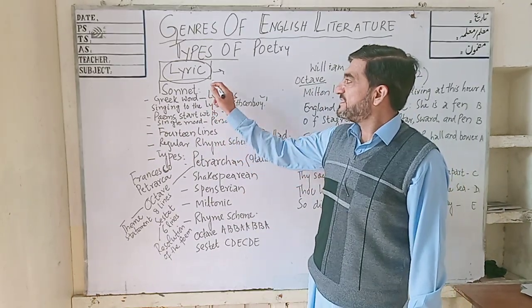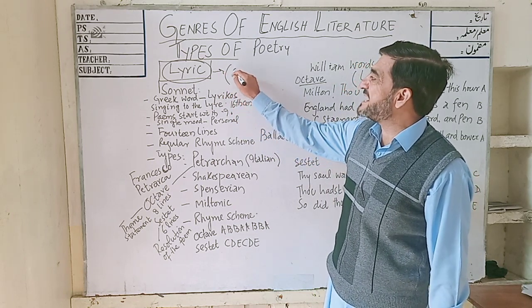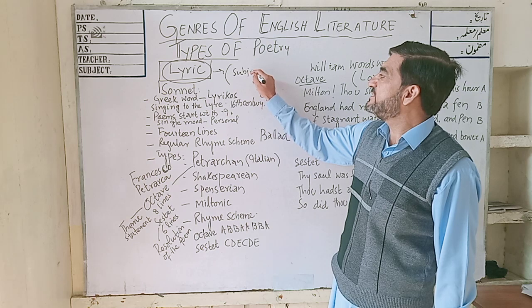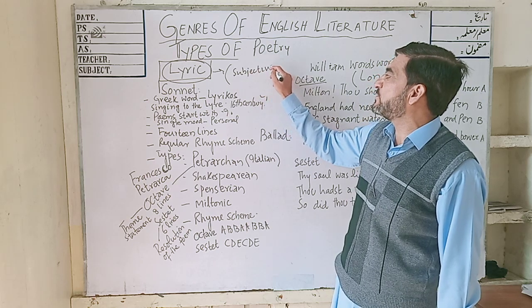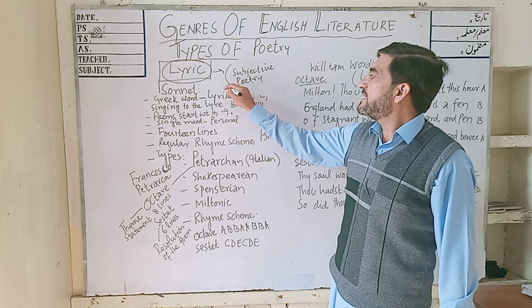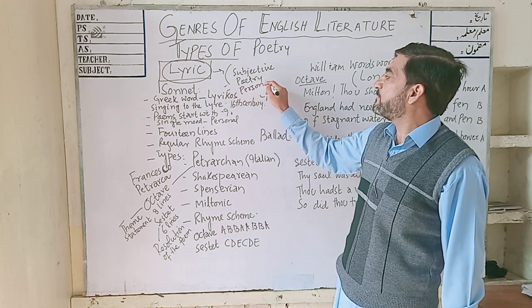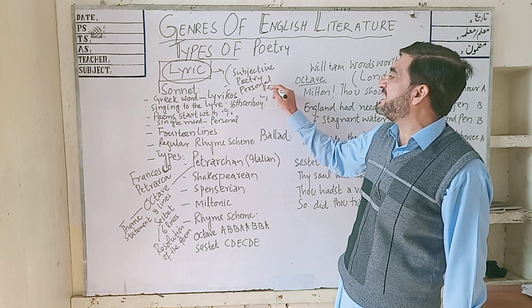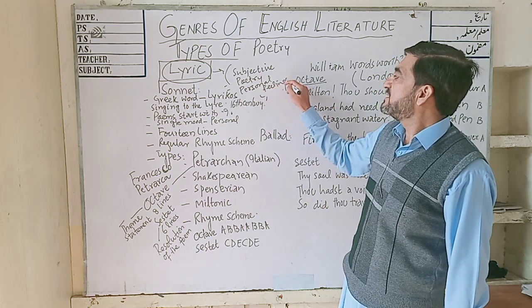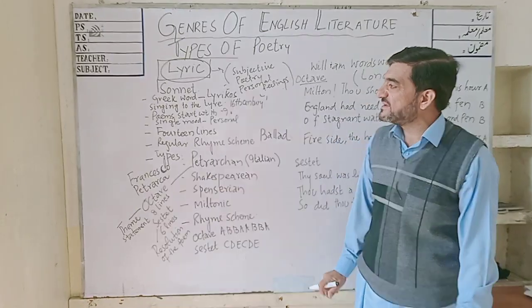Remember that where there is the word lyric, it will always be dealing with subjective poetry, and it will always be dealing with personal feelings, and most of the time it deals with natural objects.